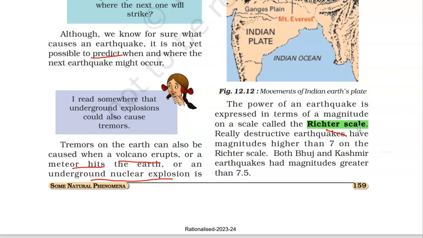The more the magnitude on the Richter scale, the more destruction caused by the earthquake. Really destructive earthquakes can have a magnitude higher than 7. Both the Bhuj and Kashmir earthquakes had a magnitude greater than 7.5, so they caused a lot of destruction.